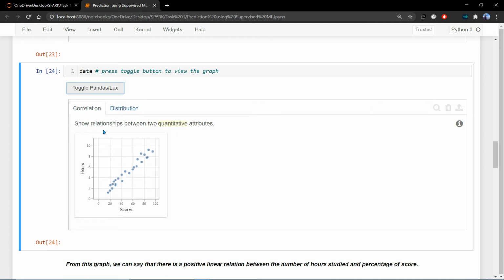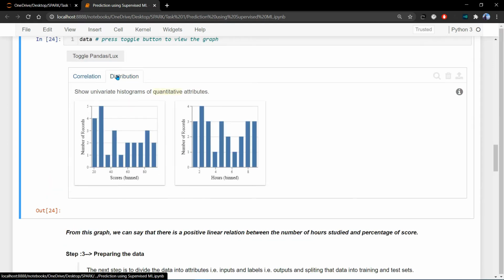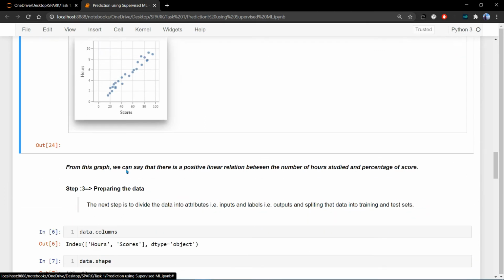From this visualization we can see there is a linear relationship between the number of hours studied and the percentage score. This is the hours and this is the scores, so this is a linear relation. This is a distribution also, but we are just looking at the correlation part. Okay, so let's move ahead.